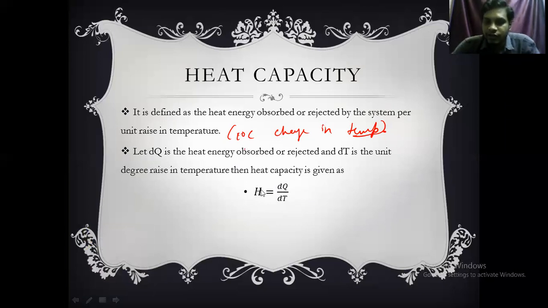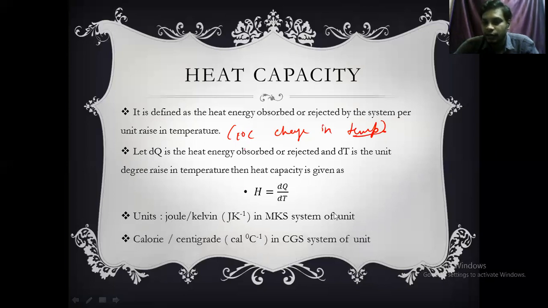And units for this: for heat energy the unit is joule or calorie, and for temperature the unit is Kelvin. Therefore, units for the heat capacity is joule per Kelvin, or joule Kelvin inverse in the MKS system. MKS means meter kilogram seconds, and it has another unit, that is calorie per centigrade in the Celsius system of unit.